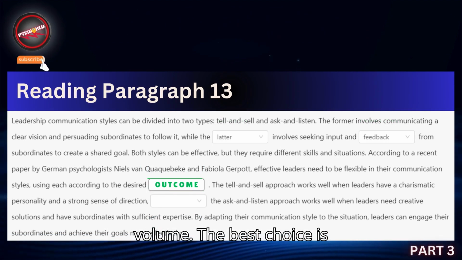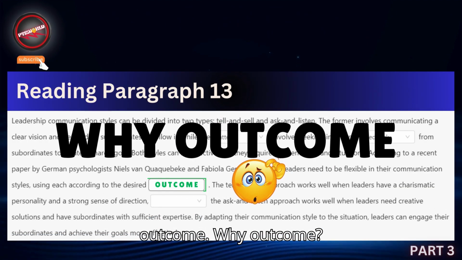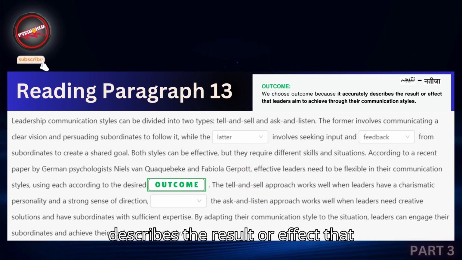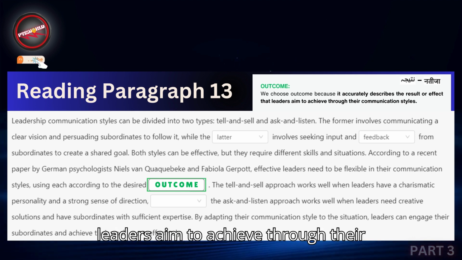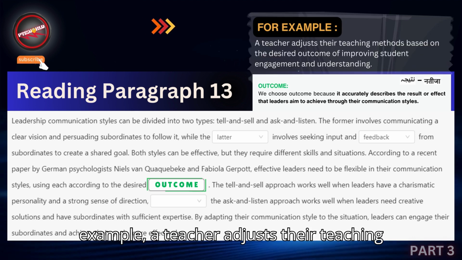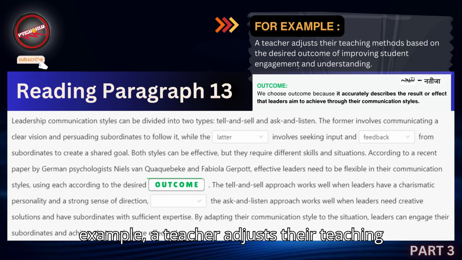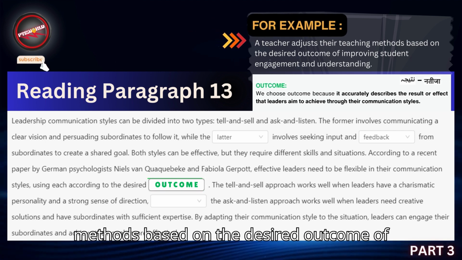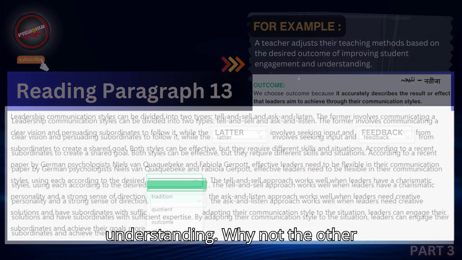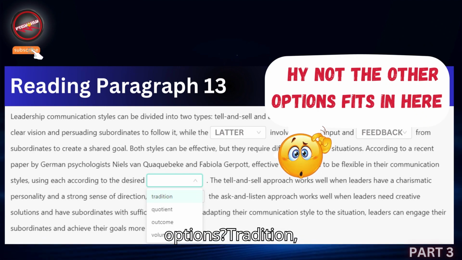The best choice is outcome. Why outcome? We choose outcome because it accurately describes the result or effect that leaders aim to achieve through their communication styles. For example, a teacher adjusts their teaching methods based on the desired outcome of improving student engagement and understanding. Why not the other options?